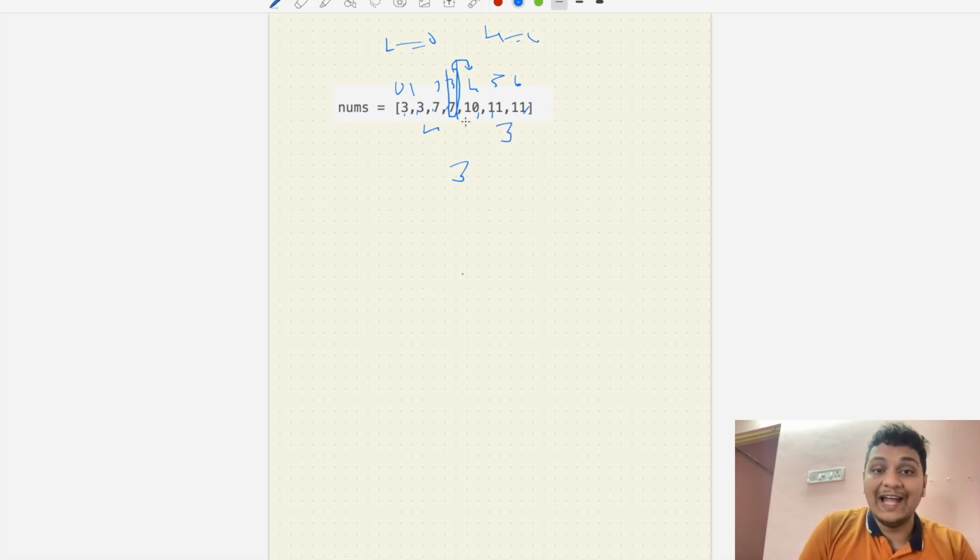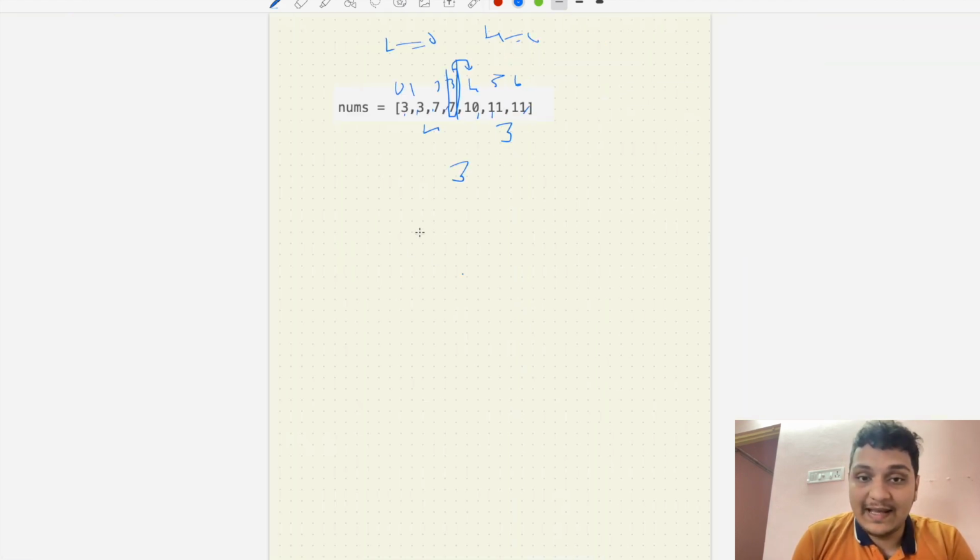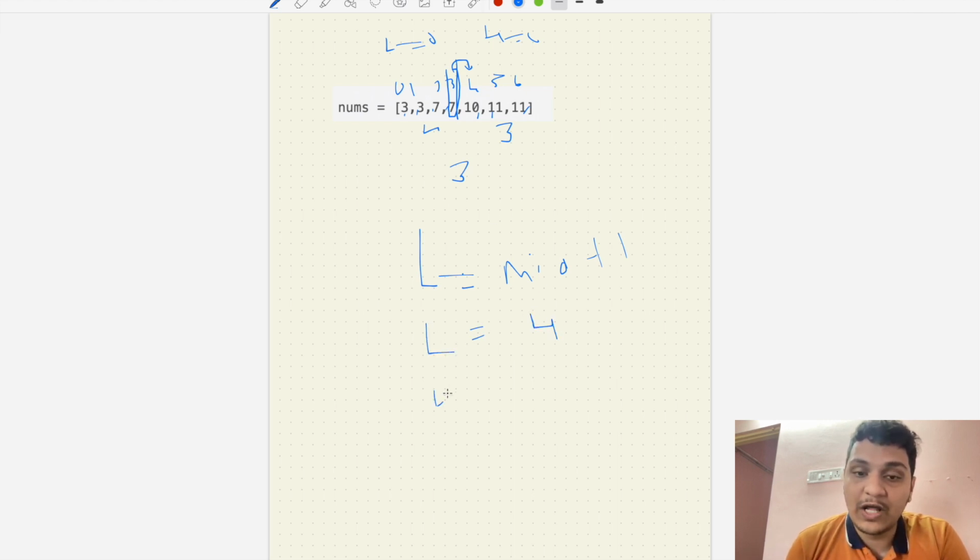So what I will do, I will reassign now. In this case I have reassigned the high value, but in this case I will reassign low as mid plus 1, and in this case mid is how much? 3. So I will say low will be equal to 4 and high will be equal to now 6. So what will be the total of this? 10 divided by 2, which is equal to how much? Which is equal to 5.